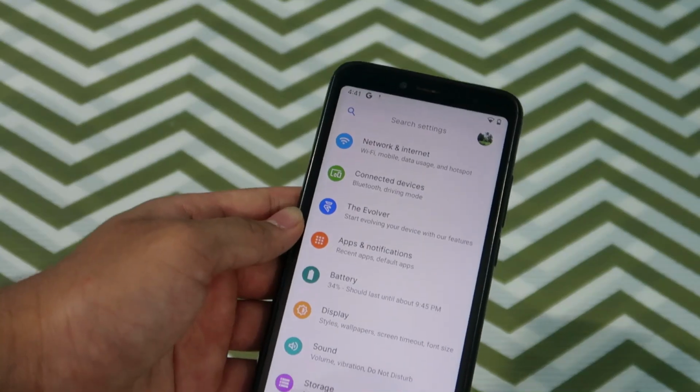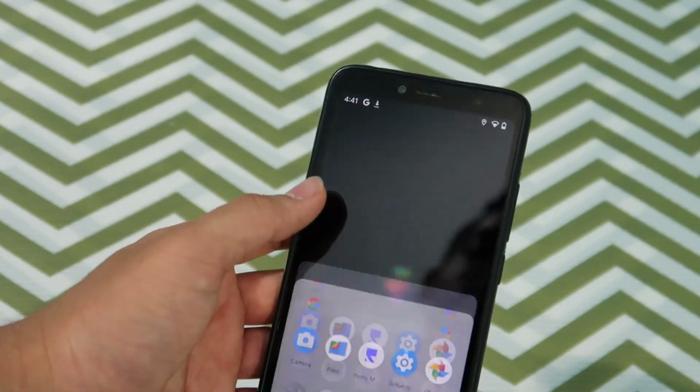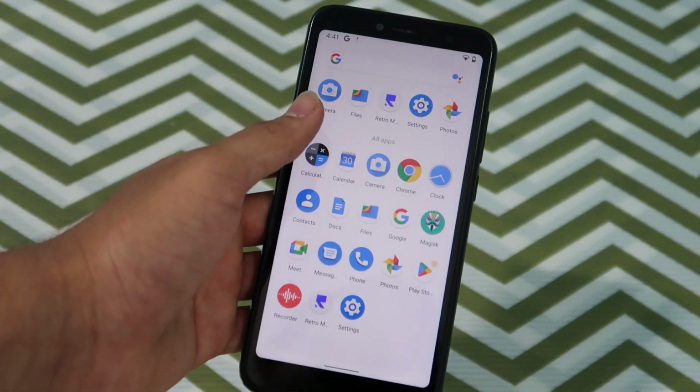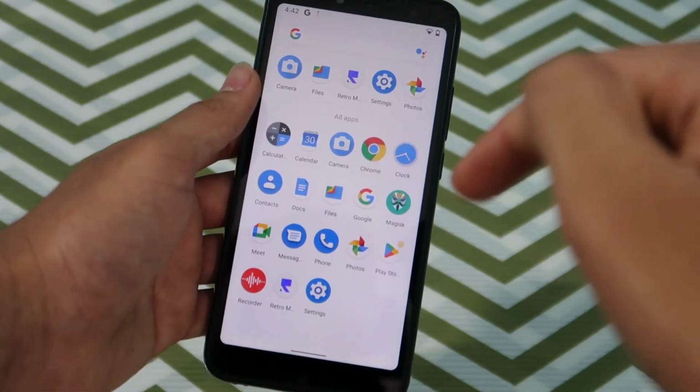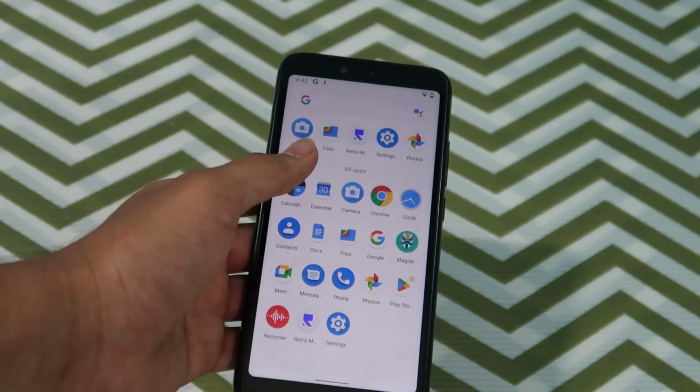So as I've said, overall this ROM is interesting and comfortable to use, so you can enjoy it. Yeah, and I'll provide all the files in the description of this video, so you can download all the files from the description.